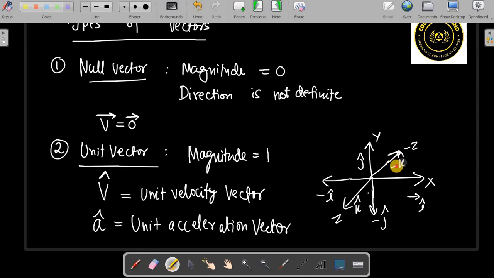These just represent the unit vectors along these directions.